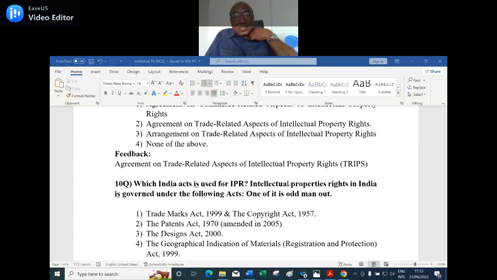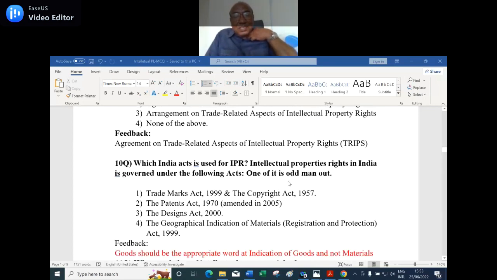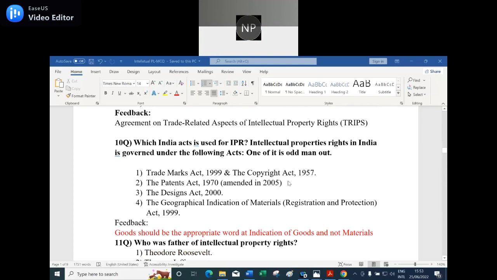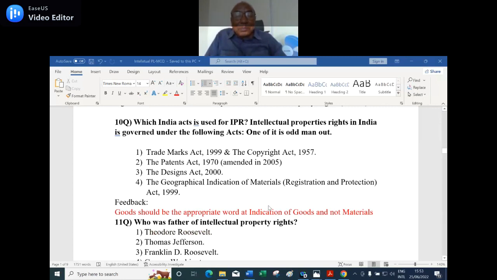So number 2, the Patent Act 1970. I replaced the word. Goods should be the appropriate word in Geographical Indications of Goods. I said indication of materials. It is not the indication of material. It is the indication of goods. So this is not the odd man out among the four. Is it clear? Yes, sir. Because I should say indication of goods, but I said indication of material. That is not connected at all.